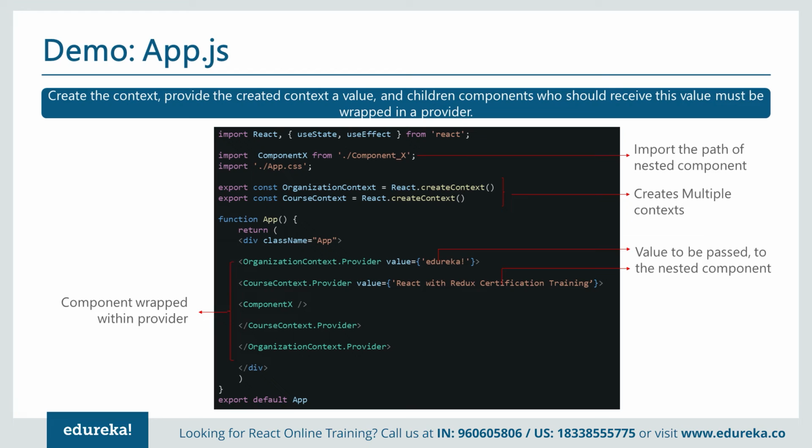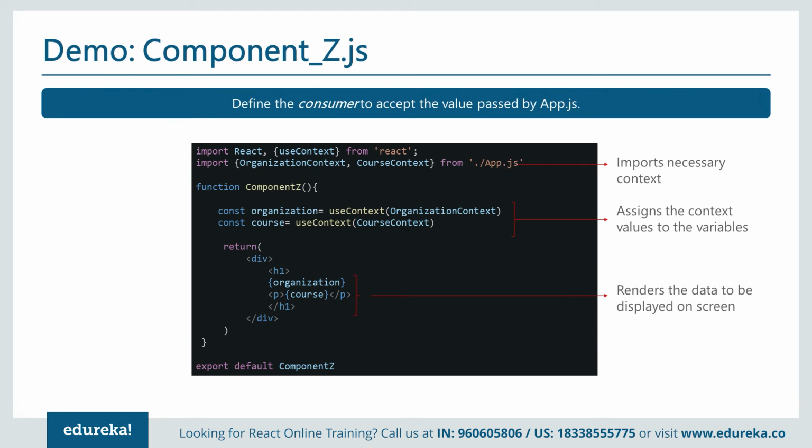We have one provider like this, multiple component kind of provider. Now we have component X and provider like this. Now Z is the one that is going to receive that. It acts like a consumer for this. So in short, we can say that you have one provider and one consumer. Let me show you one example for this case.